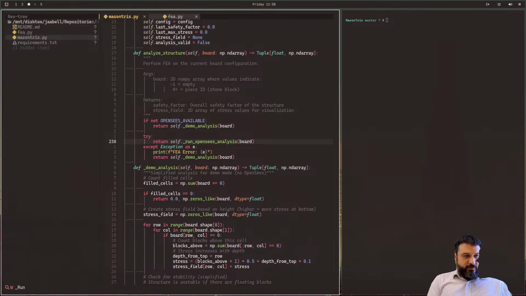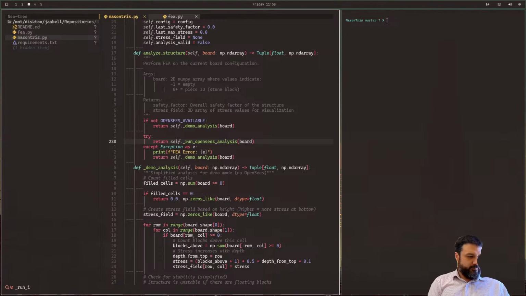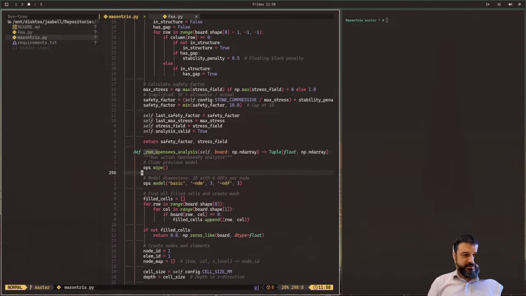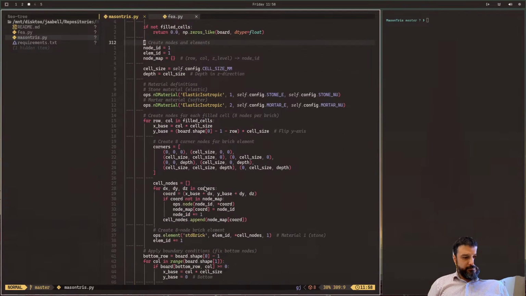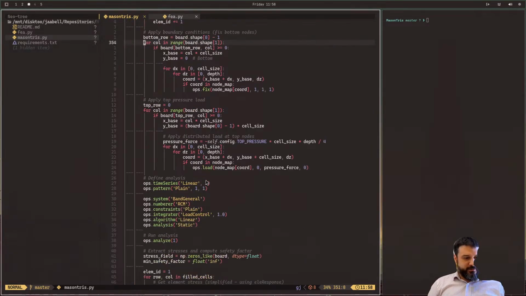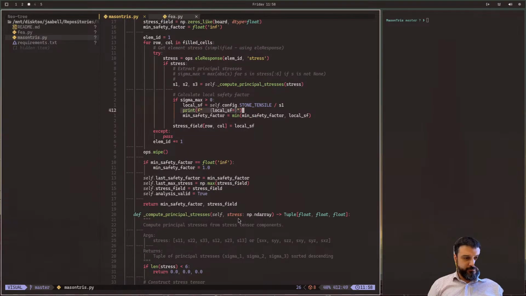Let's go to run OpenSees demo, run OpenSees, this one. Now, I still need to learn how to move around NeoVim fast. Anyway, when I was running this, I'm not getting to this part because this is not printing.